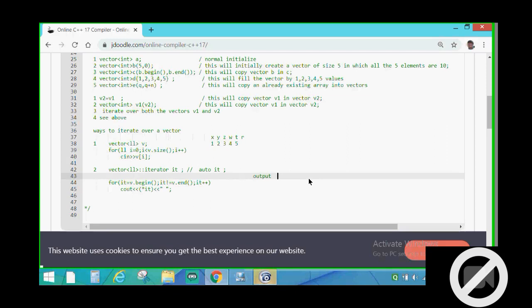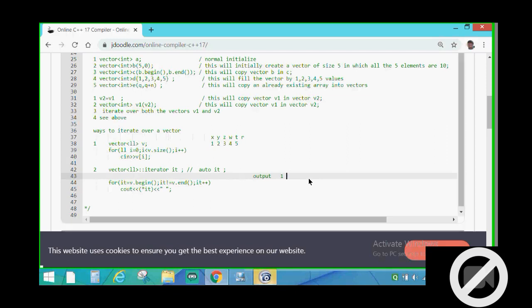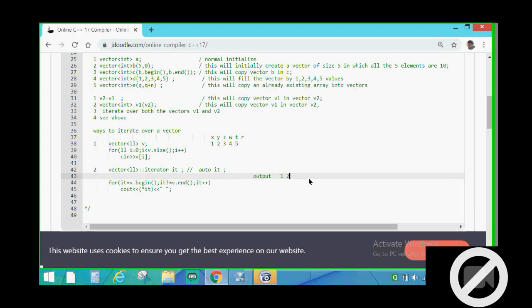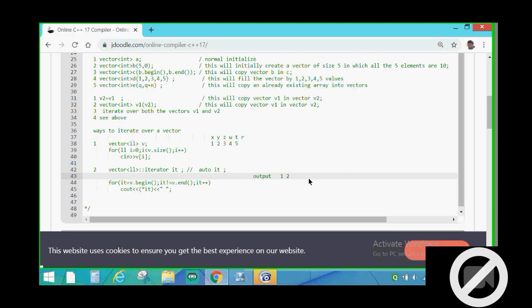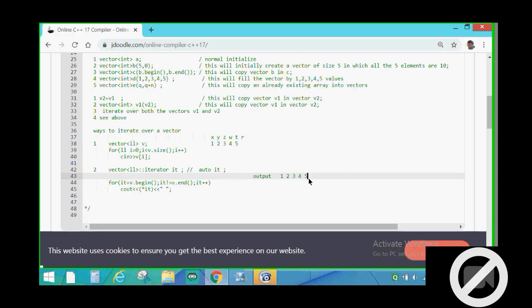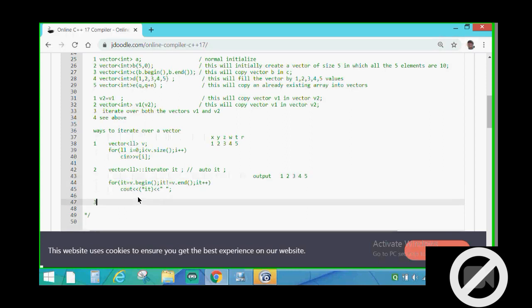Inside the output panel you will get 1, then the iterator will increment. Basically the pointer will increment. The iterator will now point to the second element, then it will dereference it, then it will output 2, then it will go on to 3, 4, 5. So this is the second method to iterate over a vector.